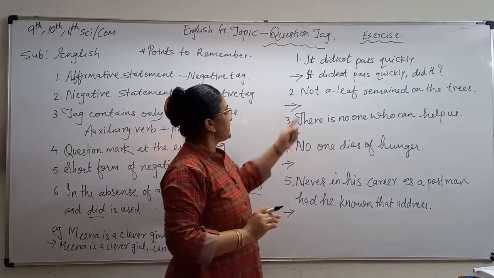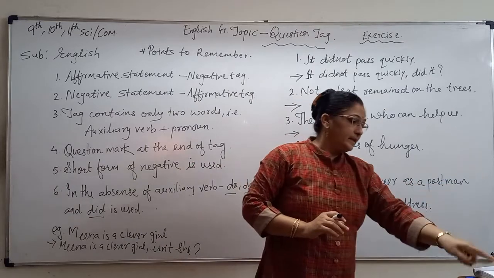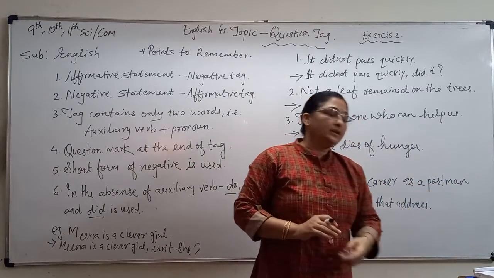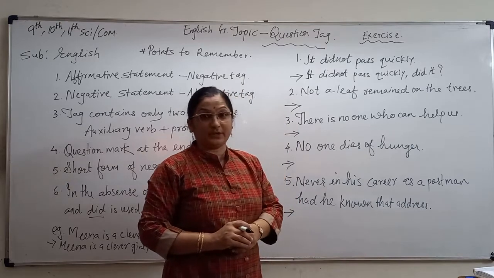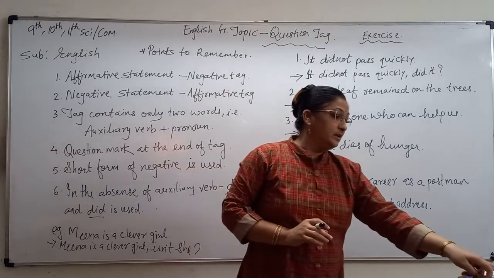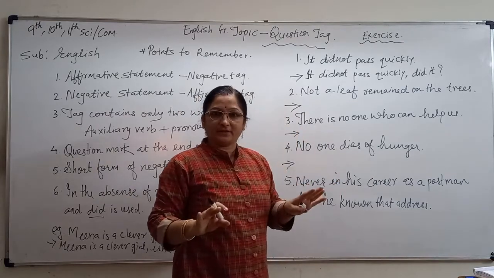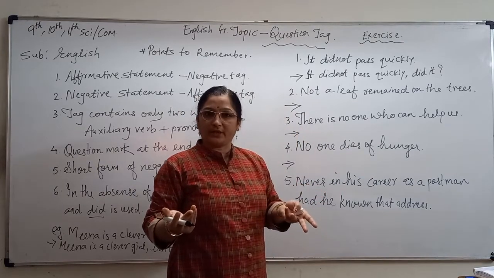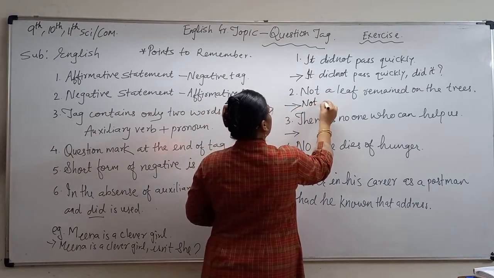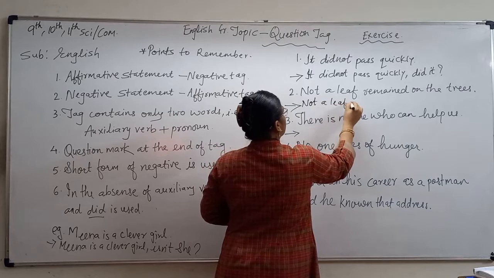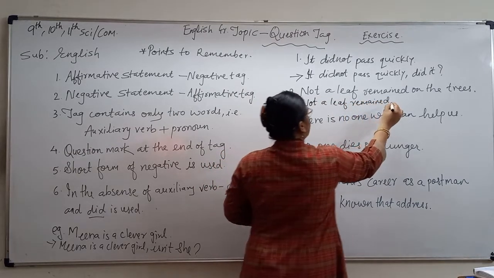Next one: Not a leaf remained on the tree. Now you have to think a little here about what we have to take for the question tag. No subject is here, so what can we take as the pronoun for it? The first rule is that you just copy the sentence: Not a leaf remained on the tree.